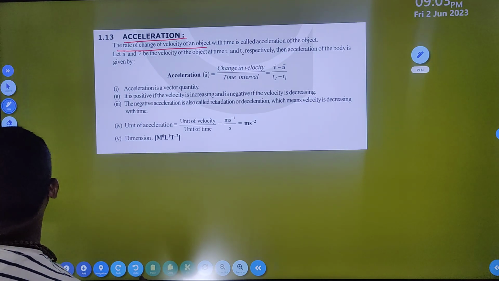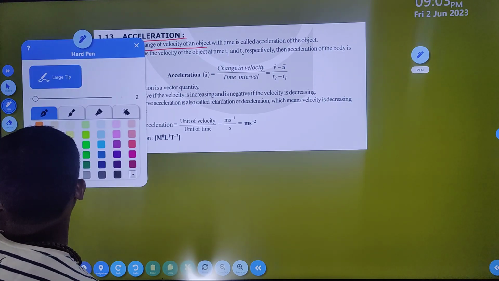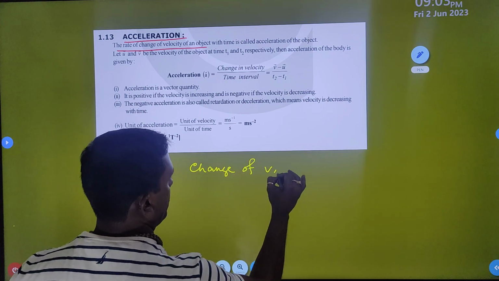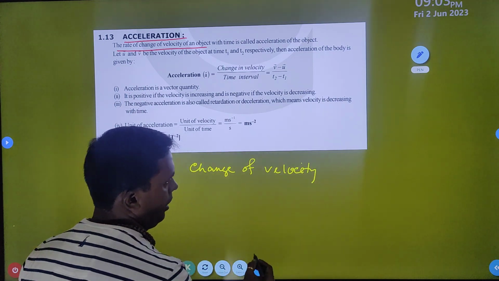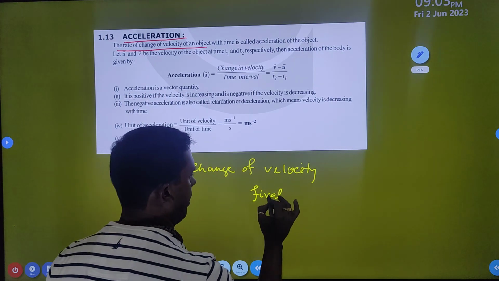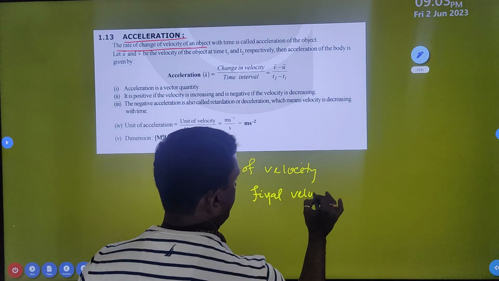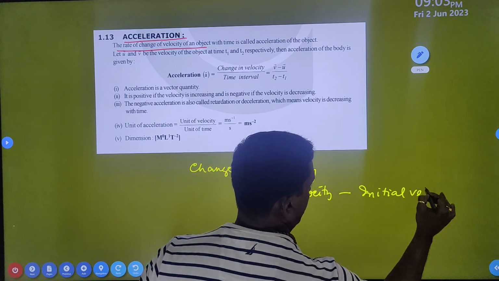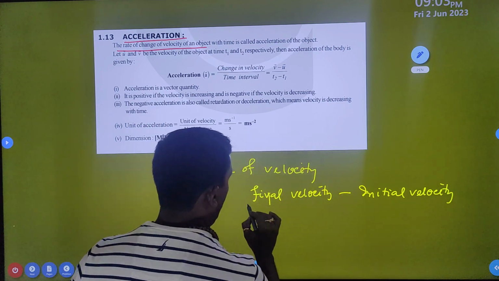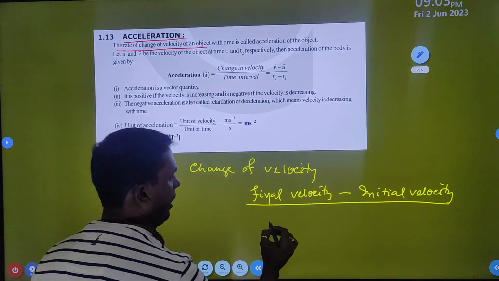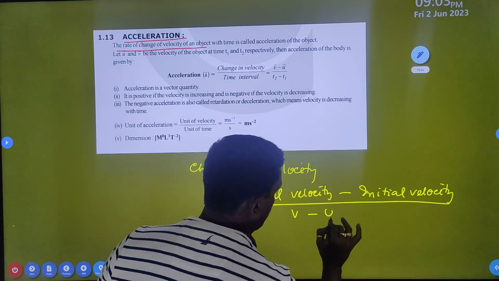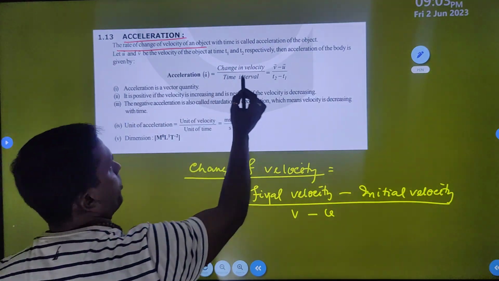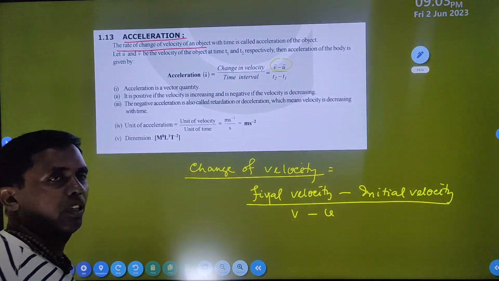Final velocity minus initial velocity, right? This is the change of velocity. Or I can write final velocity as v and initial velocity as u. That is, change of velocity is equal to v minus u, right?